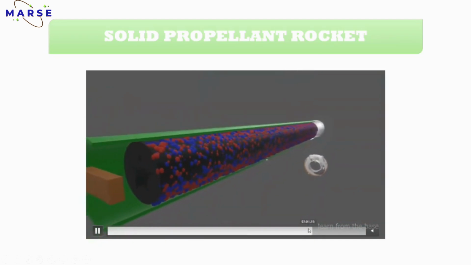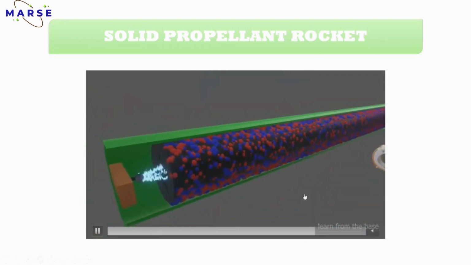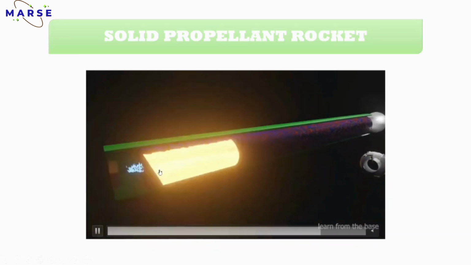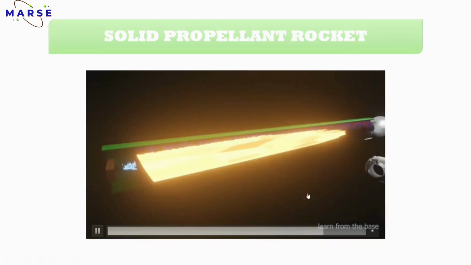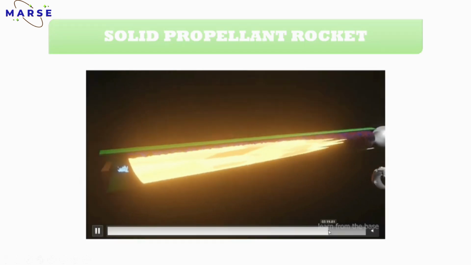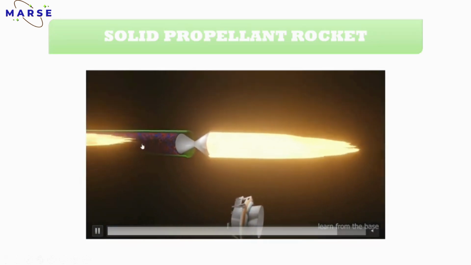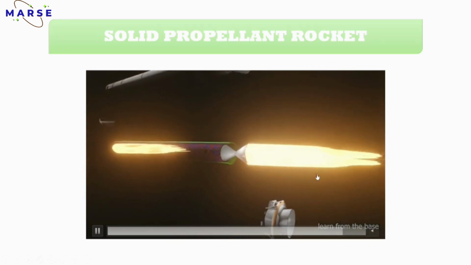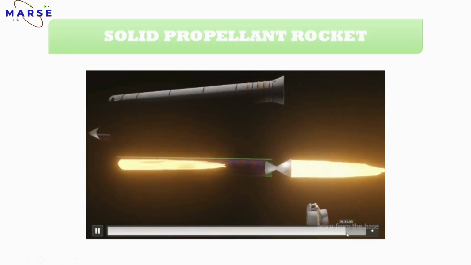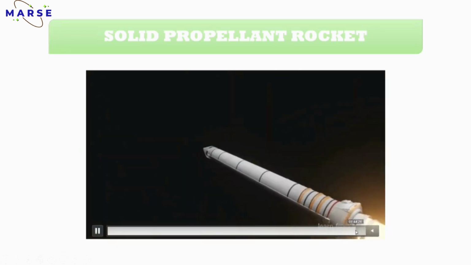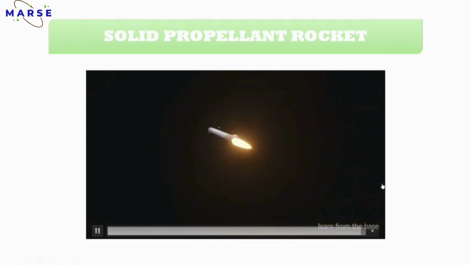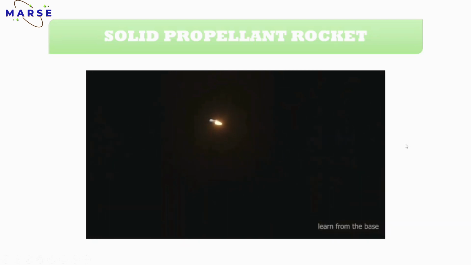What is the first step? The first step is to ignite the propellant. You can see the spark plug. Because of the spark plug, the combustion process starts, or ignition starts. Then flame comes from the nozzle and the nozzle generates the thrust. So that is the basic mechanism behind it. Got it? Okay, great. I hope you have got the point.